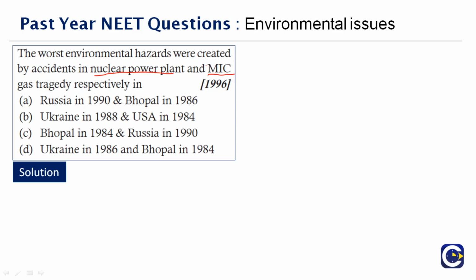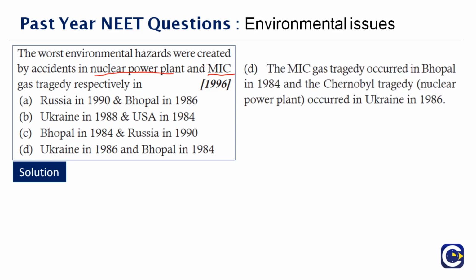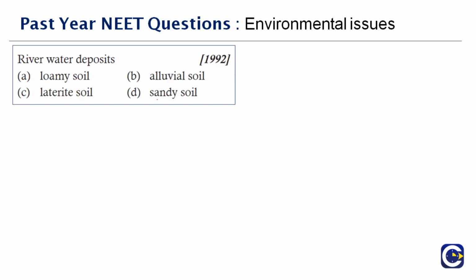Don't get confused here. Just because you saw MIC, it's not that we're talking only about Bhopal. We're talking about Bhopal as well as Ukraine. The right answer is option D. The event that took place in Ukraine is called the Chernobyl tragedy, which took place in the nuclear power plant in Ukraine in 1986. And Bhopal took place in the year 1984 in the month of December. Therefore, the right answer to this question is option D.